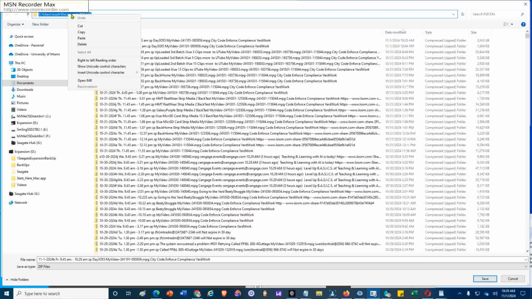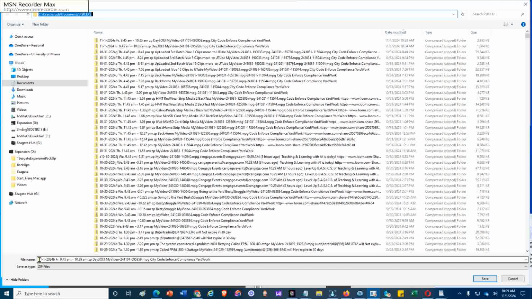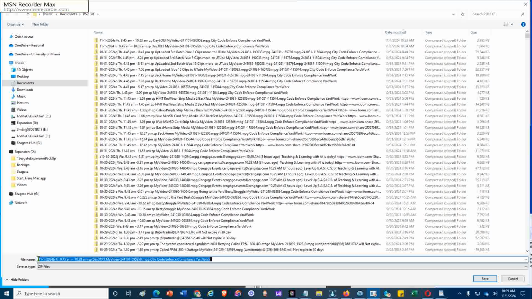Then I'm placing the cursor at the last field of the Save As dialog box, which is the file name data input. Click on the first position there. The first time it marks the entire string, then the second time it marks the first position in the file.